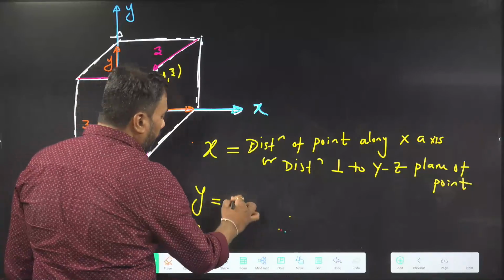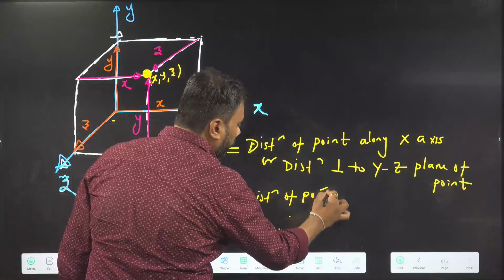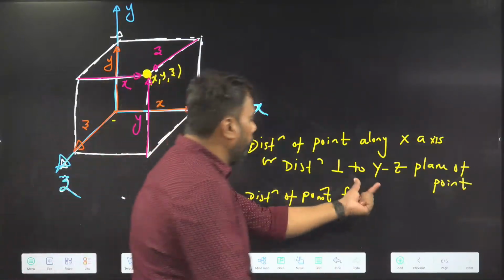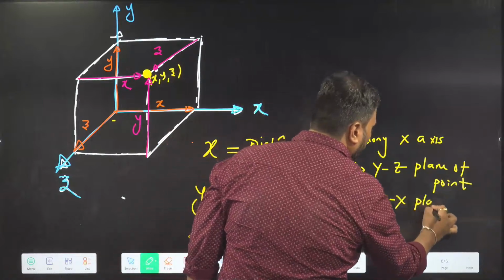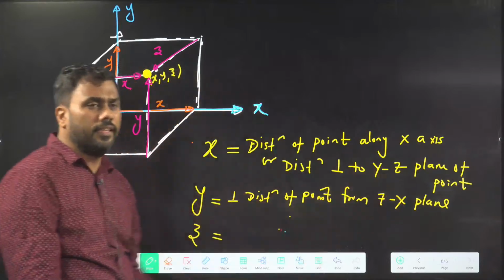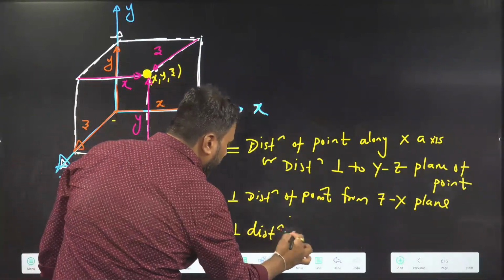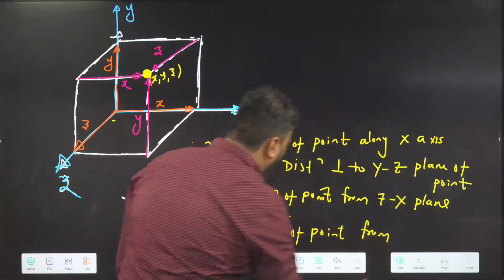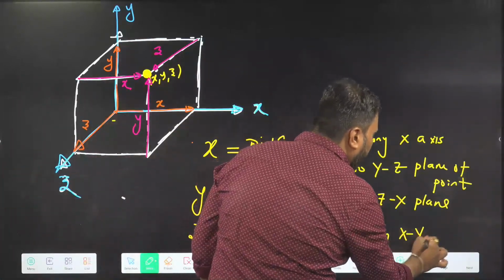The y coordinate will be the perpendicular distance of the point from the xz plane. The z coordinate is the perpendicular distance of the point from the xy plane.